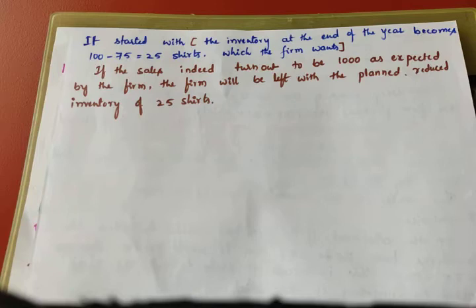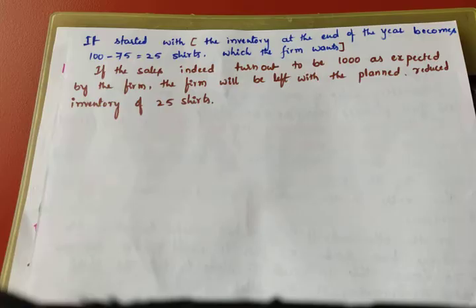Decumulation means decreasing, and accumulation means increasing. So if the sales indeed turn out to be 1000 as expected by the firm, it will be left with the planned reduced inventory of 25 shirts.